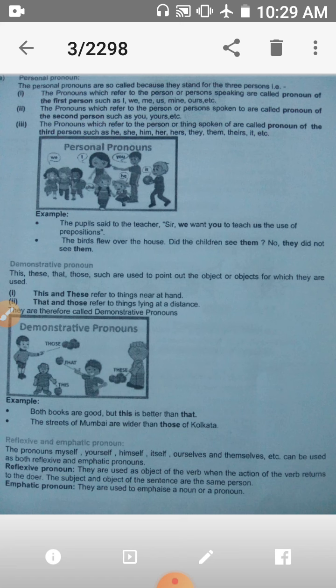Third one is reflexive and emphatic pronoun. The pronouns myself, yourself, himself, itself, ourselves, and themselves, etc., can be used as both reflexive and emphatic pronouns. Reflexive pronouns are used as object of the verb when the action of the verb returns to the doer. The subject and object of the sentence are the same person. And emphatic pronouns are used to emphasize a noun or a pronoun.